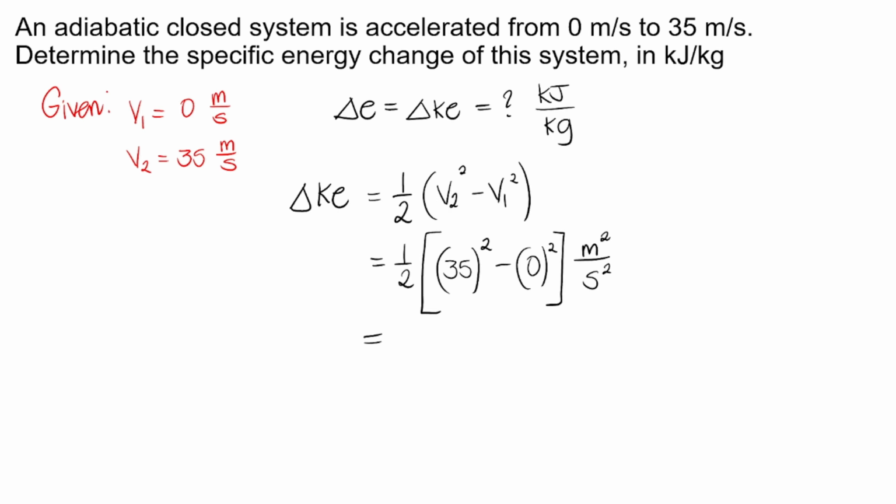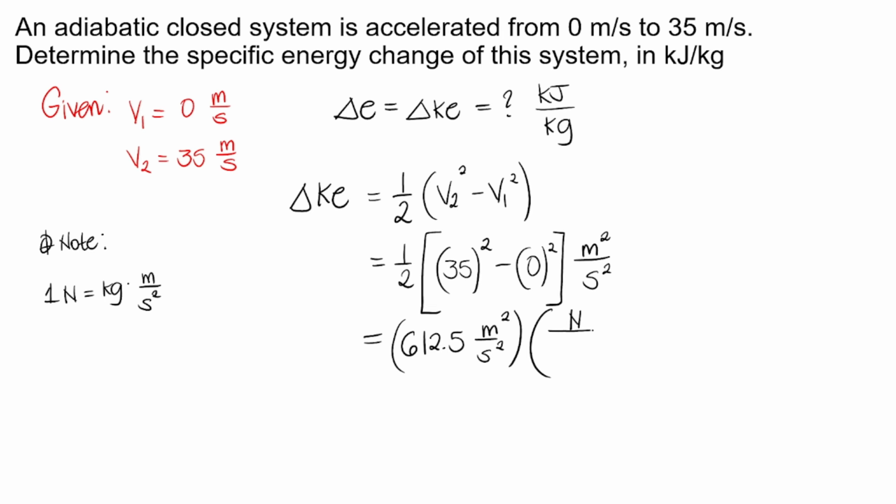Atin mo nang pindutin to sa calculator. So, 1/2 times 35 squared, that is equal to 612.5. Ang unit ay naka-meter squared per second squared pa. Tapos, convert na lang ulit natin using the factor. Lagi nyo nang tandaan, 1 Newton is kilogram times meter per second squared. So, using that factor, we can convert that to joules. So, this will become, again, 1 Newton is equal to 1 kilogram times meter per second squared.